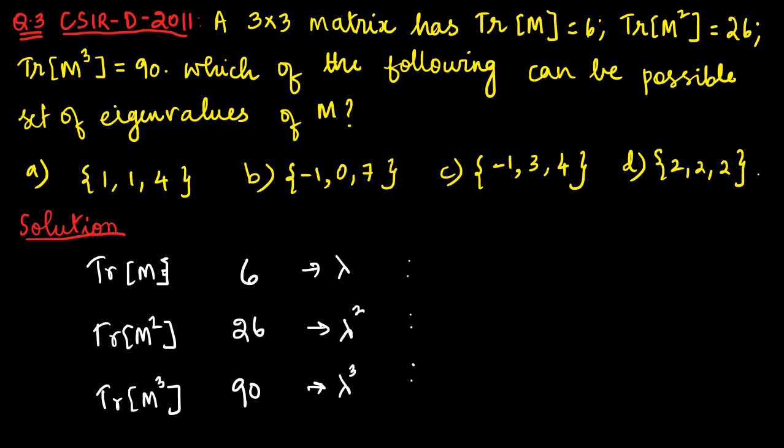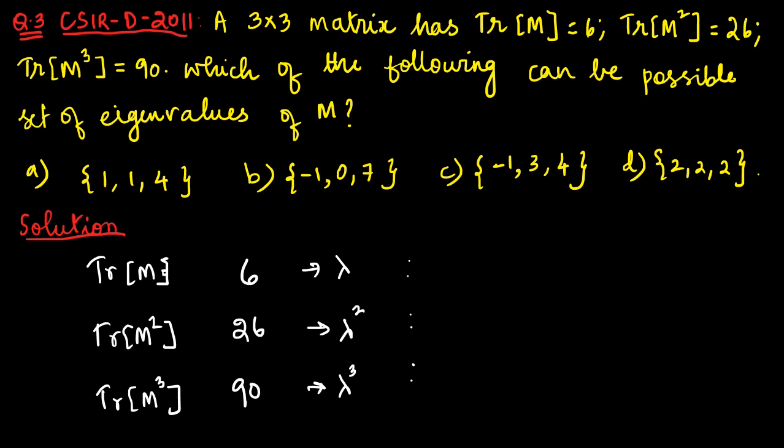So let me consider our first one, which is 1 plus 1 plus 4, which gives you 6, correct. But when I square it, 1 plus 1 plus 16 does not give me 26. So my option A is not right. I should not choose that. Now let us see our option B. Here minus 1 plus 0 plus 7 is equal to 6. And on squaring it, I get 49, which is not equal to 26. Hence option B is also wrong.